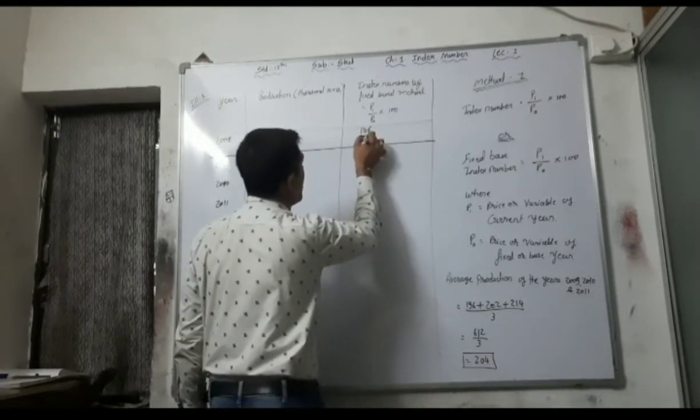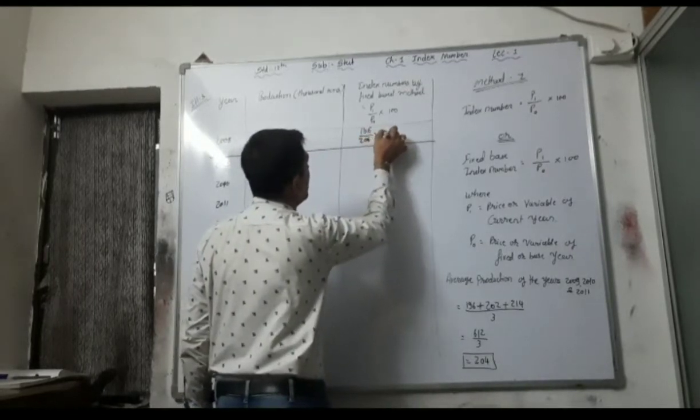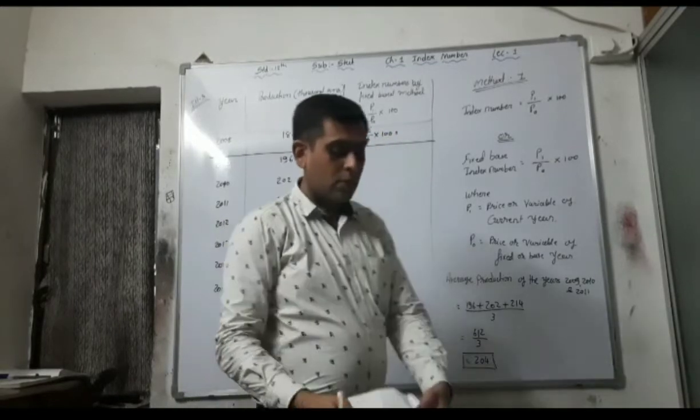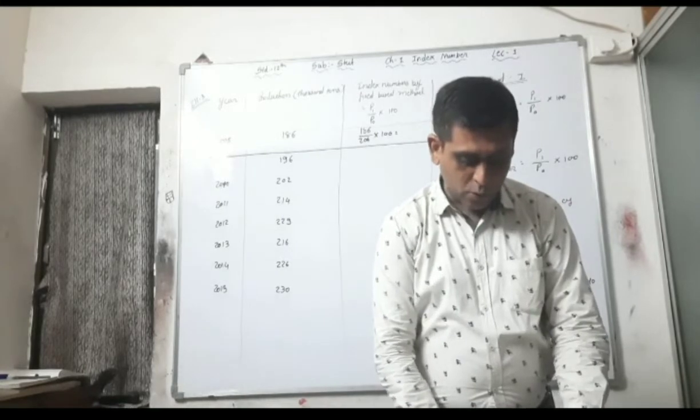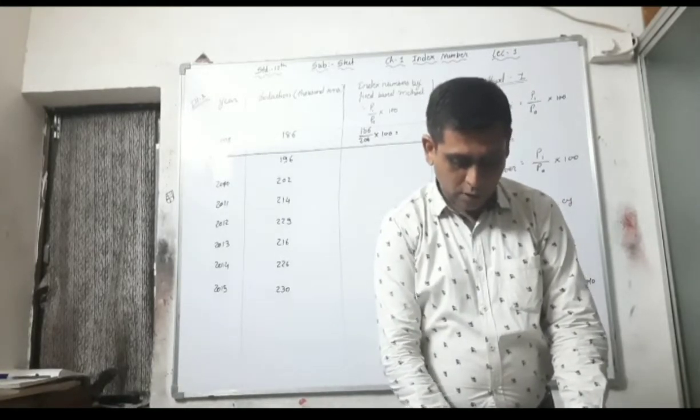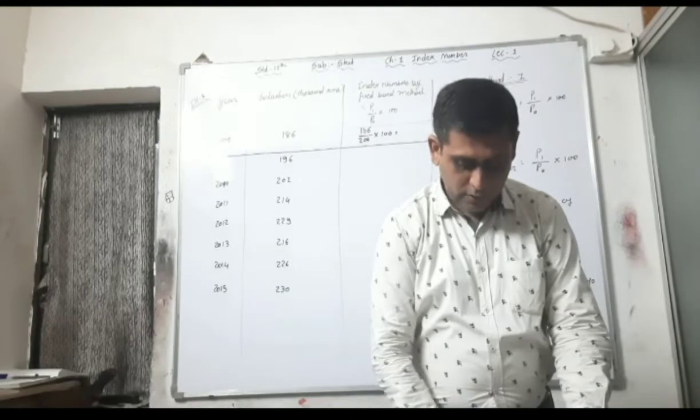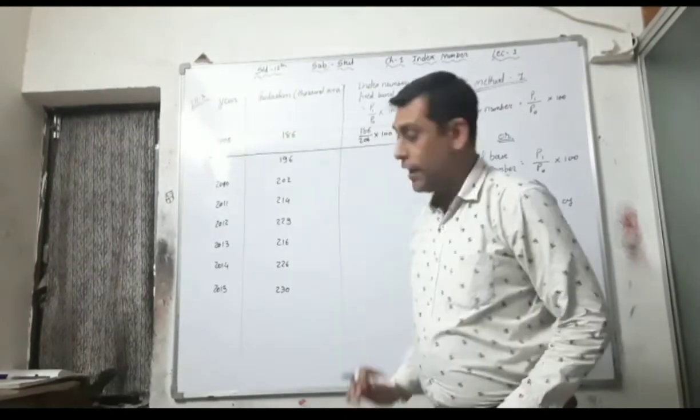That's why it is divided by 204 into 100. Make the calculation: 186 divided by 204 into 100 is 91.18.